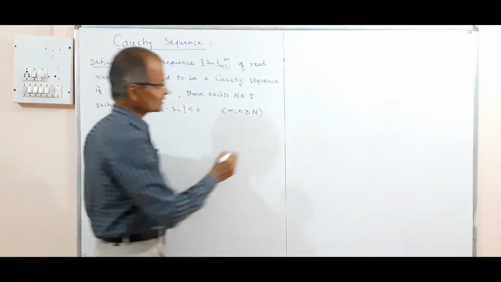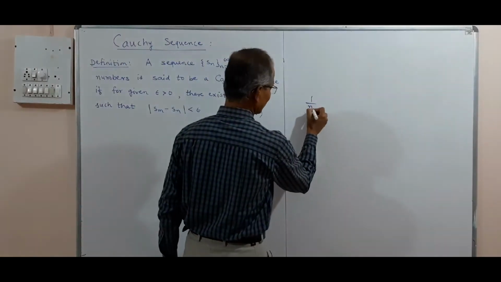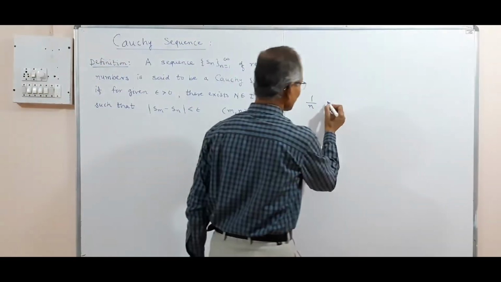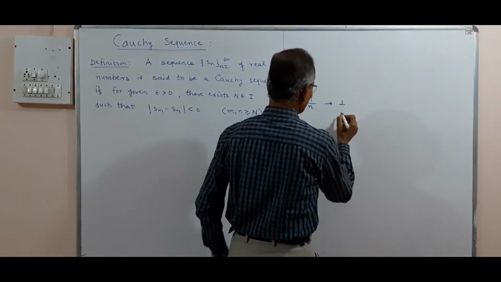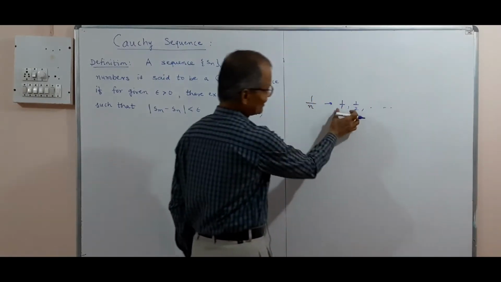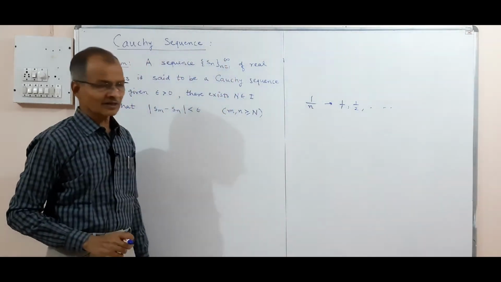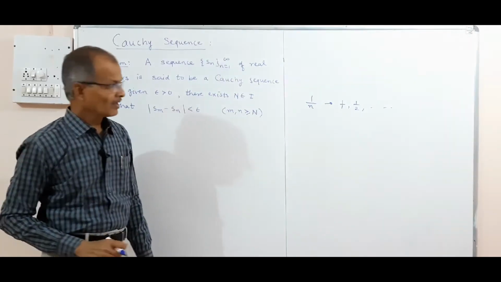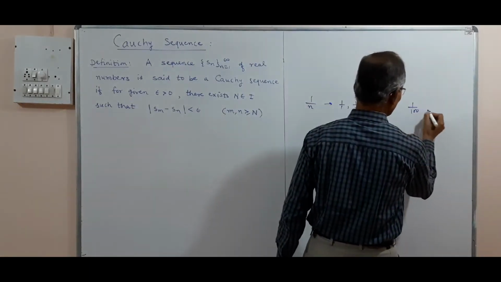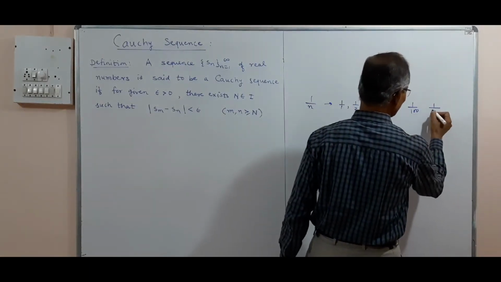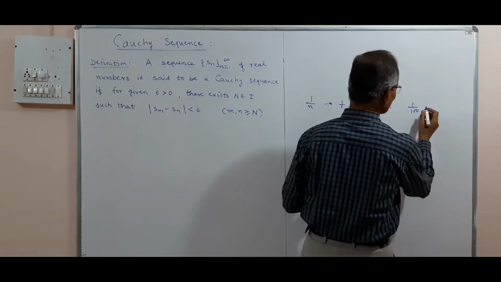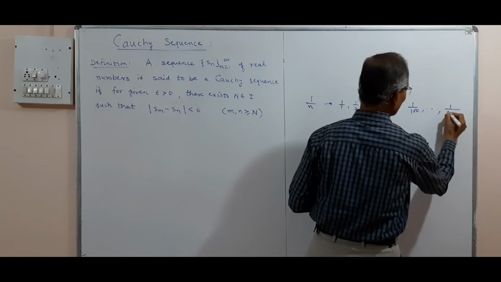For example, if you consider the sequence 1 by n, then the terms are 1, 1 by 2, etc. We know it. The distance between the first term and the second term is 1 by 2. But if you consider the 100th term and the 110th term, or the 1000th term, then the difference between these terms is becoming less.